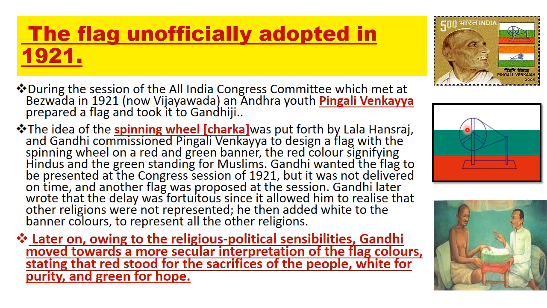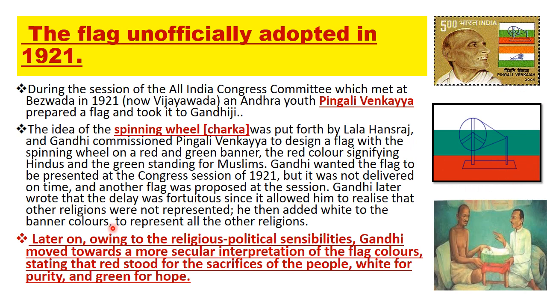The red color signified Hindus and the green stood for Muslims. Gandhi wanted the flag to be presented at the Congress session of 1921, but it was not delivered on time, and another flag was proposed at the session. Gandhi later wrote that the delay was fortuitous since it allowed him to realize that other religions were not represented, and he then added white to the banner colors to represent all other religions. So you can see the white band, green band, and red band with the charka of Gandhiji.